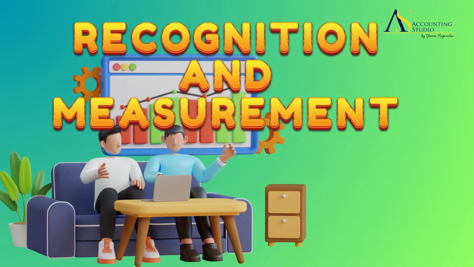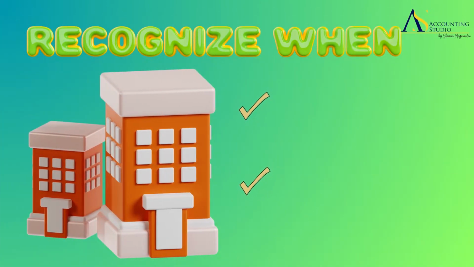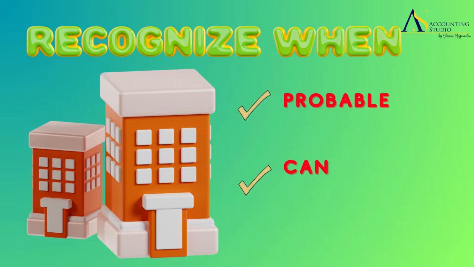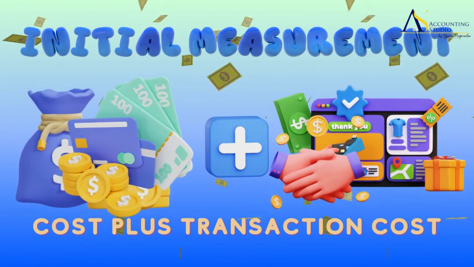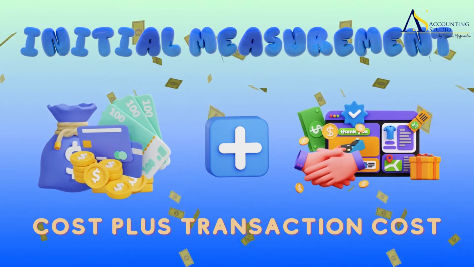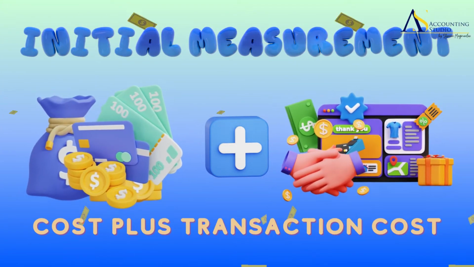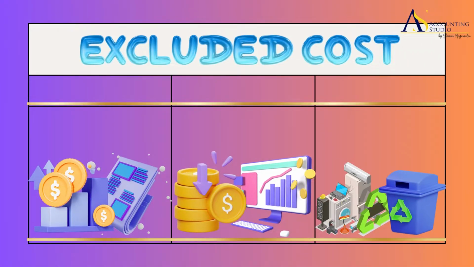Recognition and measurement of investment property. An investment property should be recognized as an asset when it is probable that the future economic benefits that are associated with the property will flow to the enterprise, and the cost of the property can be reliably measured. Initial measurement. An investment property is initially measured at cost, including transaction costs. The cost of an investment property is also not increased by start-up costs unless they are necessary to bring the property to the condition necessary for it to be capable of operating in the manner intended by management.